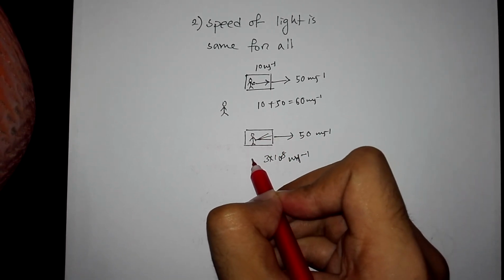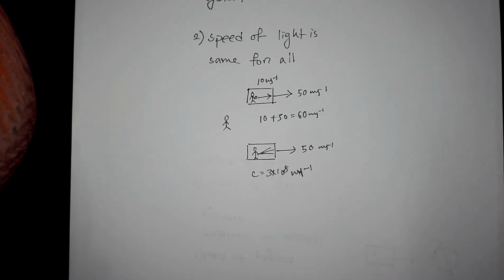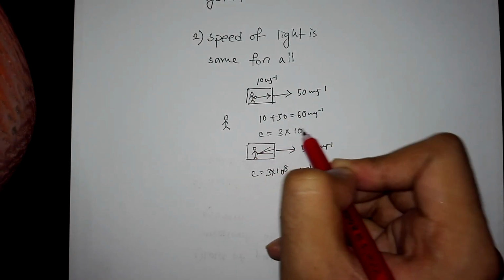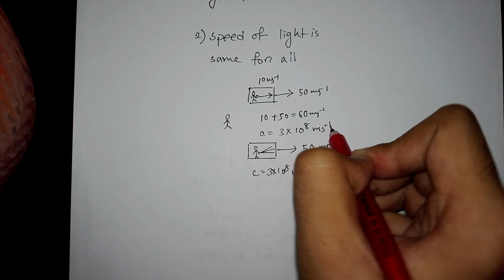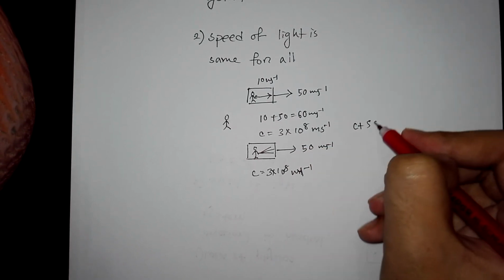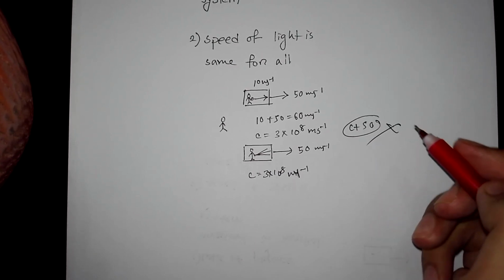The speed of light is denoted by the letter c. But if you ask me what velocity of light I measure, then I will also say the speed of the light is c equal to 3 times 10 to the power 8 meters per second. I will not say that the speed of the light is c plus 50. And this was proved by Michelson and Morley.